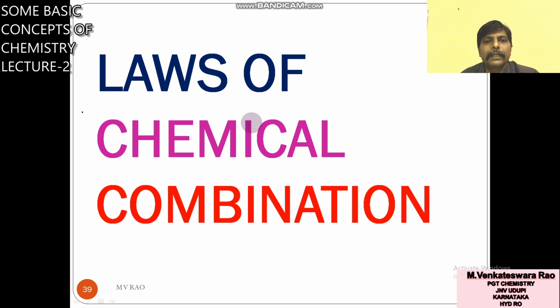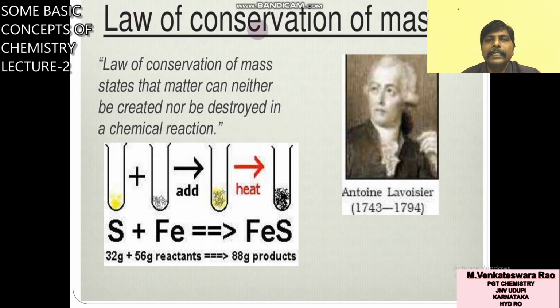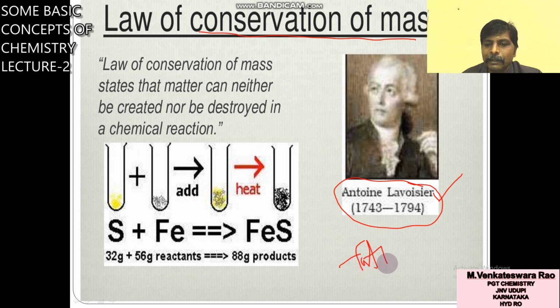Next topic is laws of chemical combination. There are 5 laws related to this topic. First of all, we will see the law of conservation of mass. It was proposed by Antoine Lavoisier. Who proposed this law? The law of conservation of mass was proposed by Antoine Lavoisier. This Lavoisier can be considered as the father of modern chemistry.